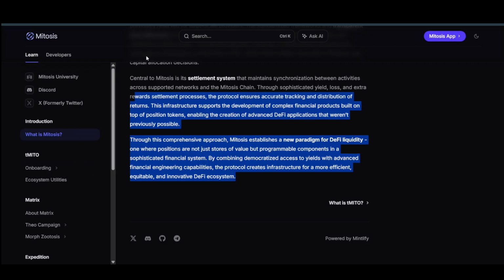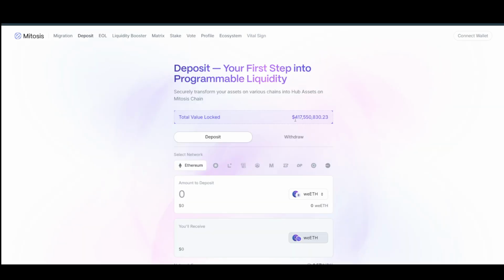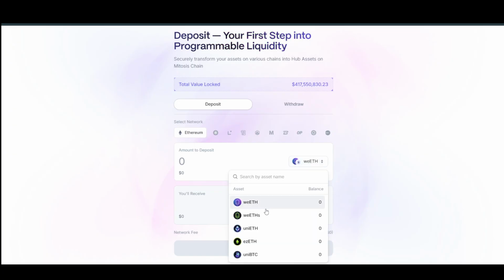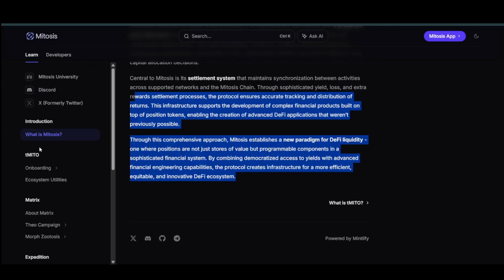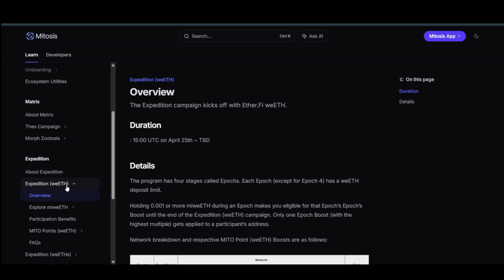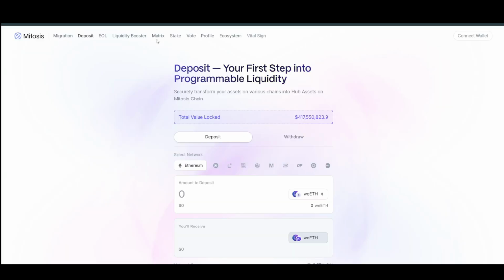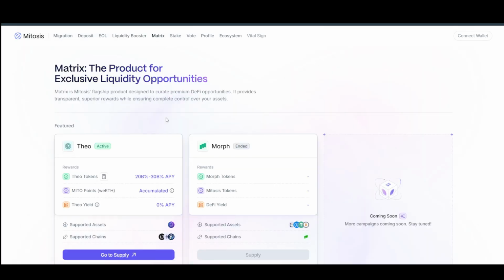Now let's move to the main important thing, which would be their app. This is how it looks. You can do the deposit, as you can see here. You can basically deposit ETH and different things, and you will get different things as well. They also have something called Expedition, which is basically Expedition vETH. These are basically LSTs, as you can see here. After that, they have a liquidity booster as well. So they are offering a lot of opportunities to earn. If you look at their TVL, it's mostly on maUSDT, Lista, and miBNB. So overall it seems like they have a lot going on.